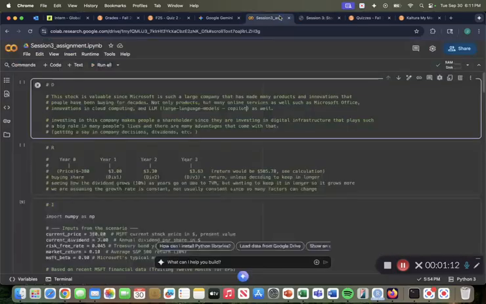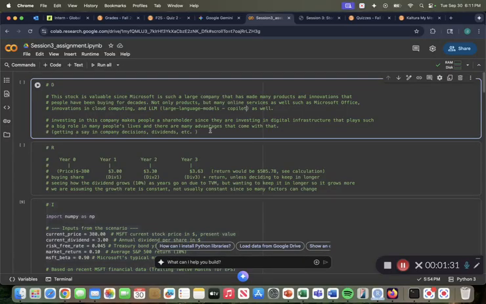We start with the D. I think Microsoft stock is valuable because it's such a large company that has made many products and innovations that people have been buying for decades, ever since Bill Gates started this company making computers.